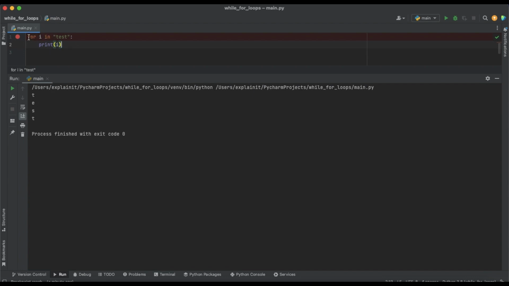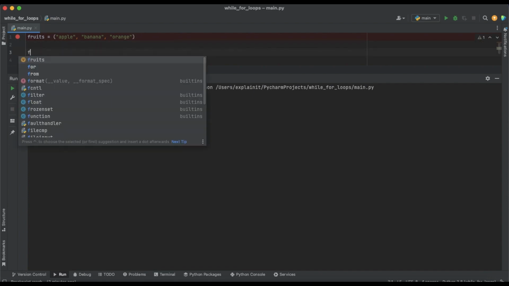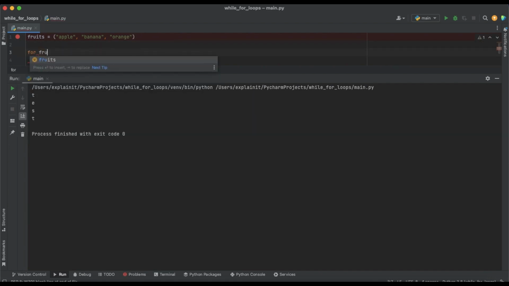It will also work with tuples. So for example, we will create a tuple where we store fruits: apple, banana, and for example orange. And then we will create a for loop, for fruit in fruits, print fruit.